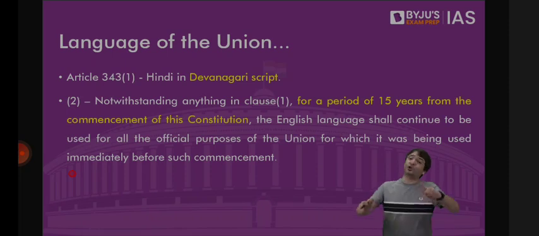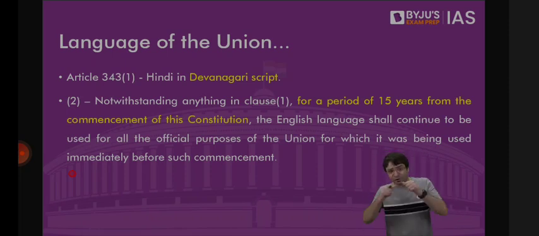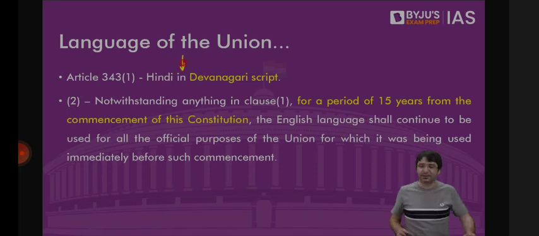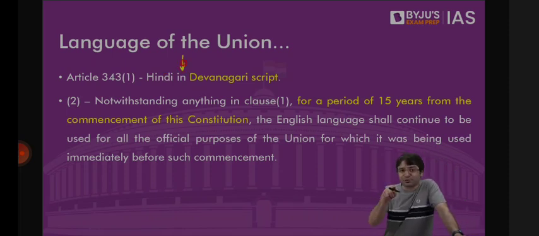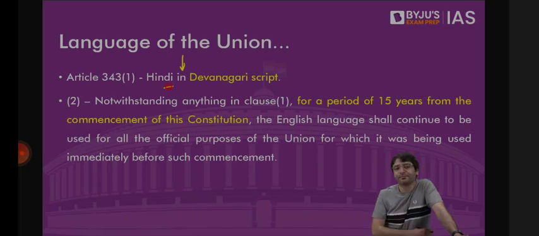Which the union government will use to communicate with other states, and which the union government will use to communicate with each other's departments. And that language is Hindi in Devanagari script. So according to the Constitution, what is the official language of the union or the central government? That is Hindi in Devanagari script.